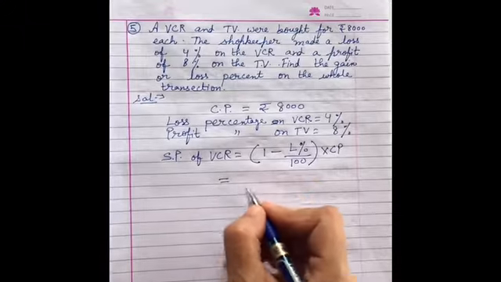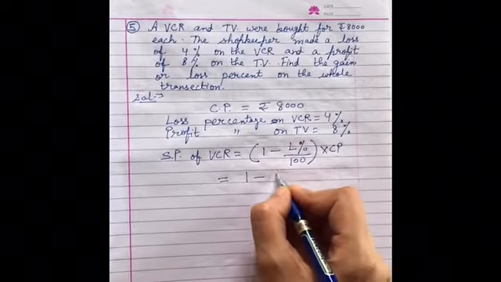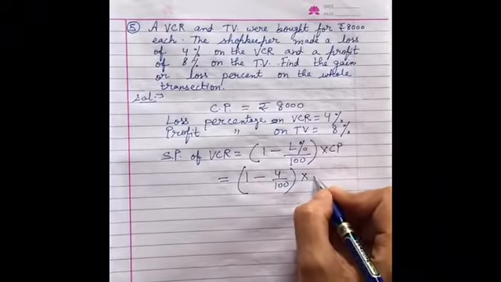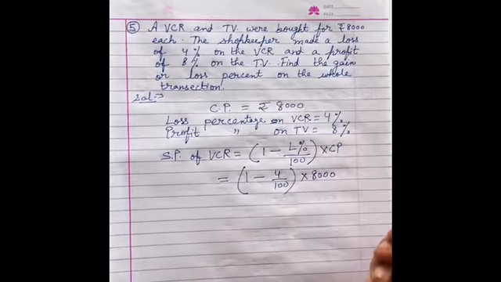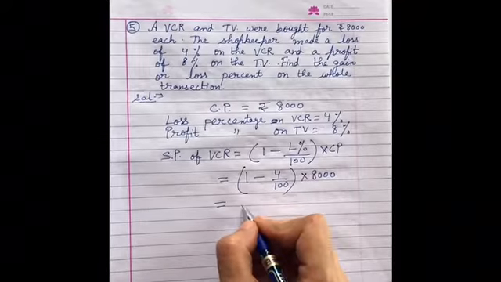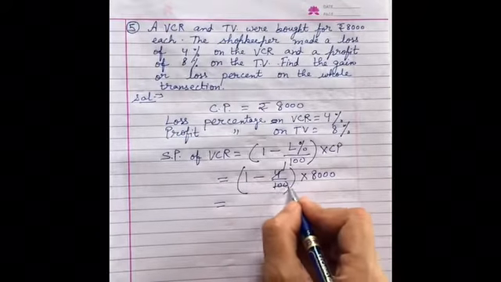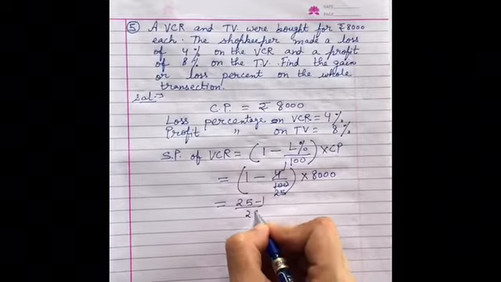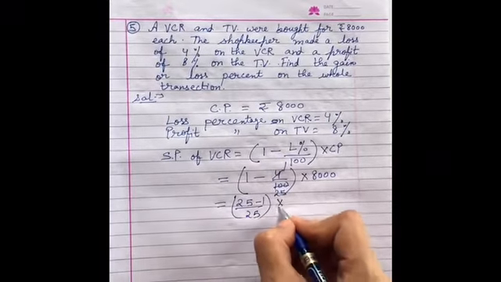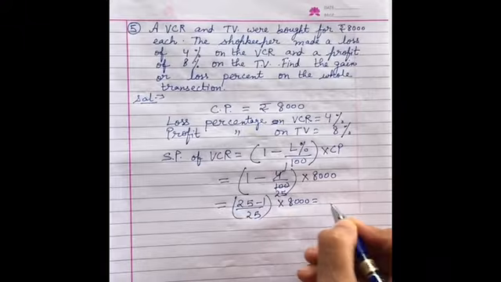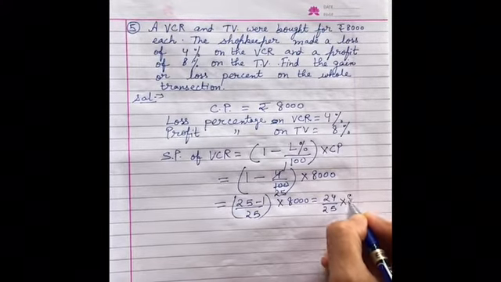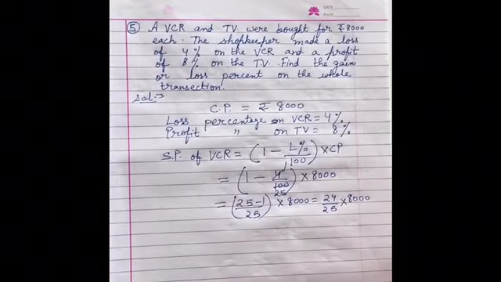So let's put the values. 1 minus 4 upon 100 multiplied by CP, which is 8000. Fine. So it will be 1 minus, आप इसको reduce कर सकते हो, it will be 25. So it will be 25 minus 1 upon 25 after taking the LCM multiplied by 8000. So it is 24 upon 25 multiplied by 8000. Now you can reduce it.